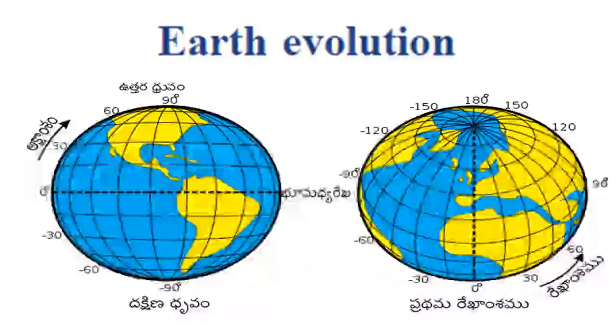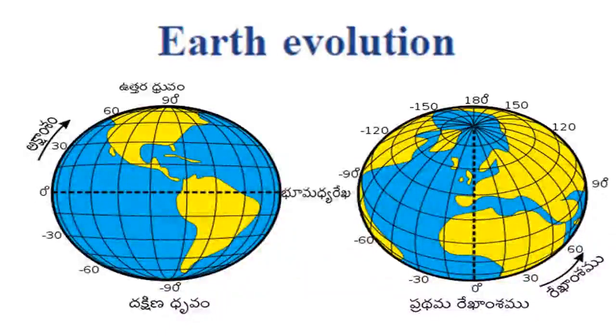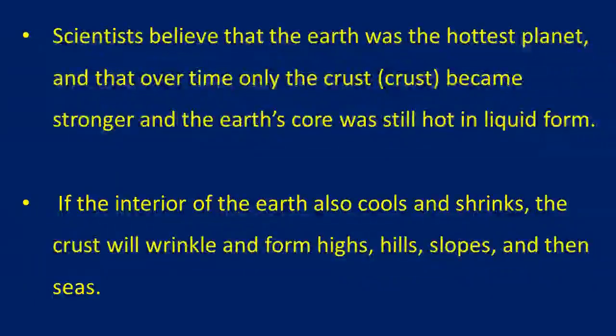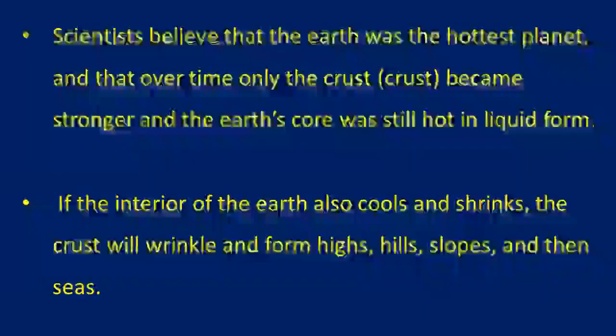About the Earth's evolution, let us learn how the formation of Earth has taken place. Scientists believe that the Earth was the hottest planet, and that over time the crust became stronger, and the Earth's core was still hot in liquid form. The crust means the outer part that we are looking at; it became cool and very strong. The interior parts of the Earth are still in liquid form. The interior part of the Earth also cools and shrinks.